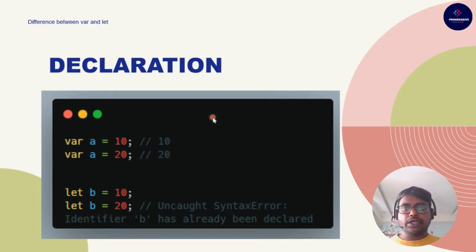Now we will see one example regarding declaration with var and let. var can be redeclared, whereas let cannot be redeclared. So assuming var a equal to 10 will print 10, and if you redefine it as var a equal to 20, it doesn't give any error. The value will be overridden, and the value will be 20. Coming to let, let b equal to 10 and let b equal to 20 will give a syntax error, since b has already been defined. This is a little bit of strict typing.